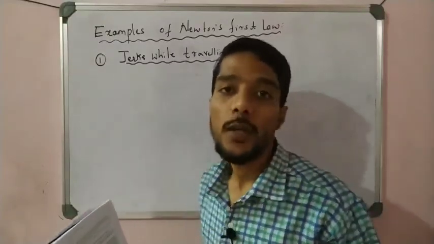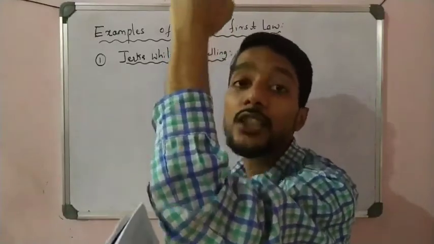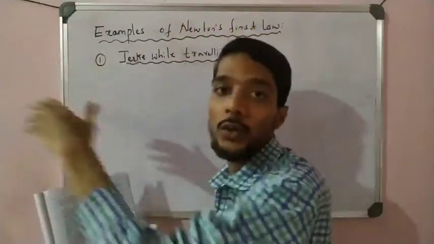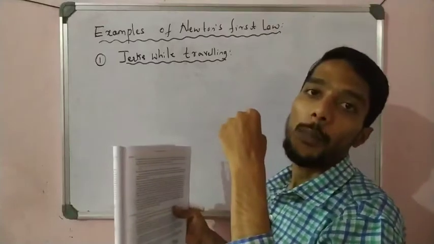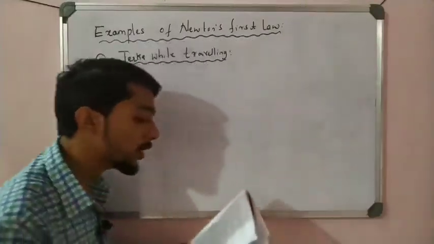Here it involves the inertia of rest and inertia of motion. When the bus is at rest, you are also at rest, the bus is also at rest, so that is inertia of rest. When the bus suddenly starts, what happens? You also start to move, but your upper body is not ready to move, so it falls backward. There is inertia of rest and inertia of motion. So I write here the sentence, a clear example.